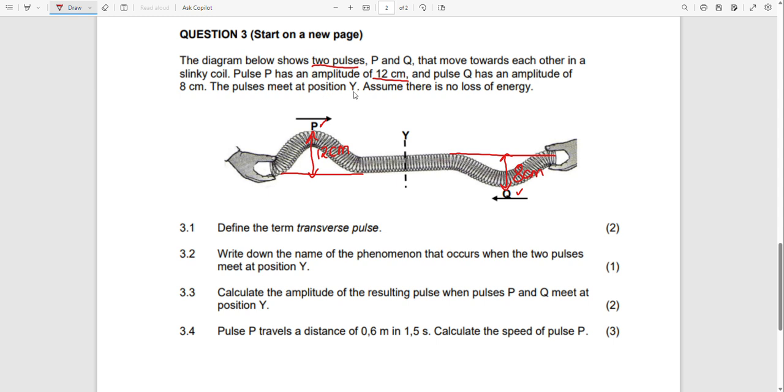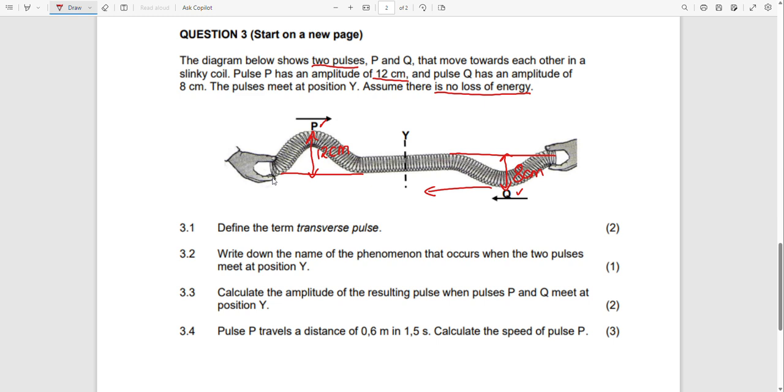The two pulses meet at position Y. So if they meet at position Y, assume that there is no loss of energy. If they say assume there is no loss of energy, that means this one will continue being 12 centimeters until the end, and also this one will continue being 8 centimeters until the end.